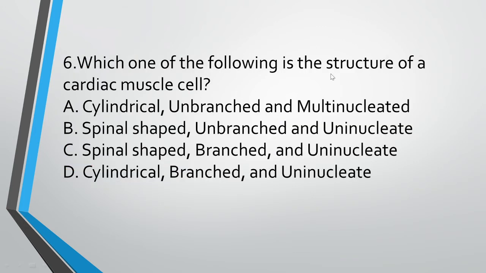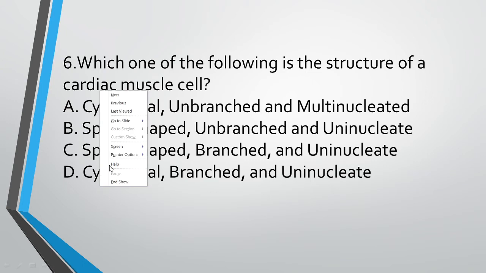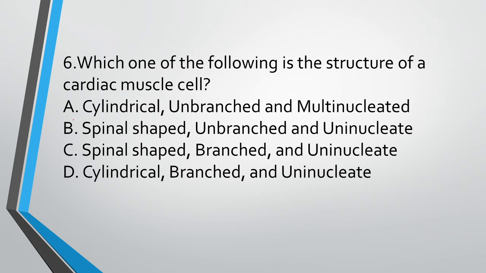Which one of the following is the structure of a cardiac muscle cell? Let's first see the options. Option A is cylindrical, unbranched and multinucleated. Option B is spindle shaped, unbranched and uninucleated. Option C is spindle shaped, branched and uninucleated. And option D is cylindrical, branched and uninucleated. The correct answer is option D.